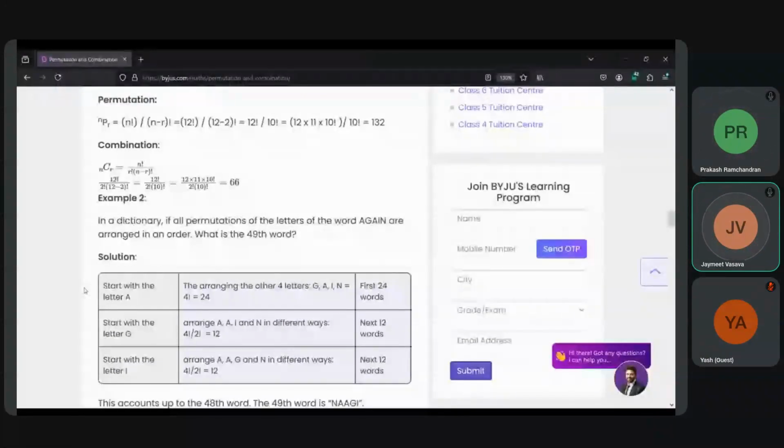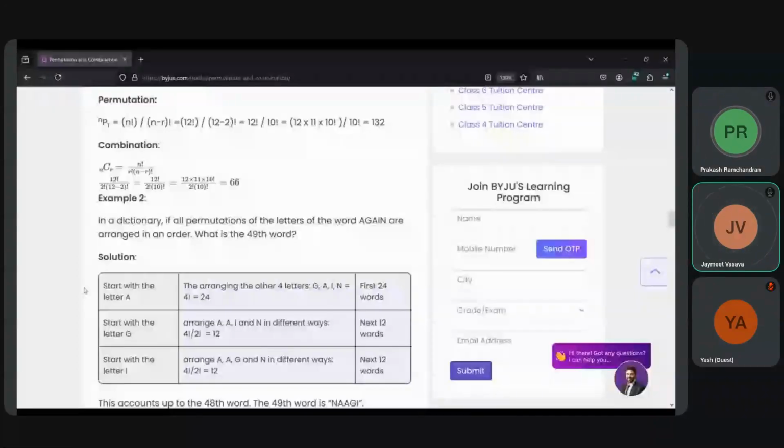And for I, it would be the same kind of calculation, 4 factorial divided by 2 factorial, equating to 12. Now we have the total 24 plus 12, 36, and 36 plus 12, 48. What we have to find is the 49th word.